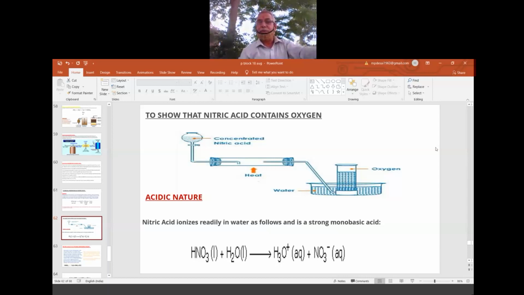So the moment the proton comes, H2O converts into H3O+, and NO3- remains in the aqueous solution of HNO3, like this. Due to the easy availability of hydrogen to the water, HNO3 is a strong electrolyte, or a strong acid. This is checked by using the knowledge of chemical equilibrium from 11th class, by the what? By the pKa value.